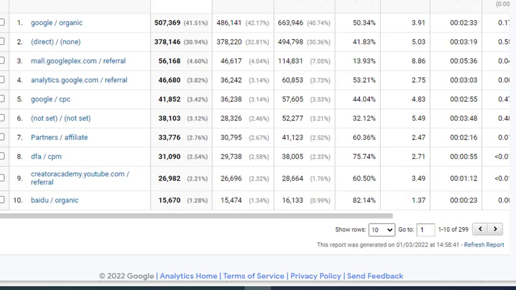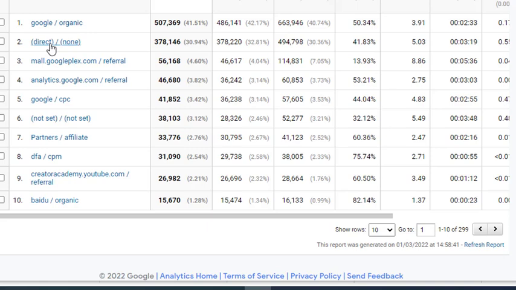So then just making sense of what we're looking at here. Remember, this is our source medium. So the first item is your source, or the domain that's sending it to you. And then the second, after the slash, that's the medium, and that's like the bucket or the category of source that it goes into. So just to take a look here, on number one position we have Google, which is the source, and the bucket is organic. So that's organic search engines. And if you look at number 10 here, this is Baidu, which is another search engine, and it's also organic. So both Google and Baidu are search engines, and they're going into the organic category.